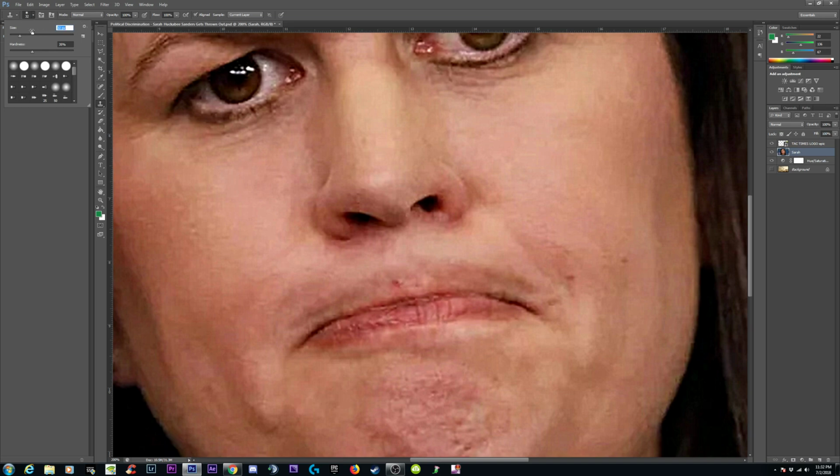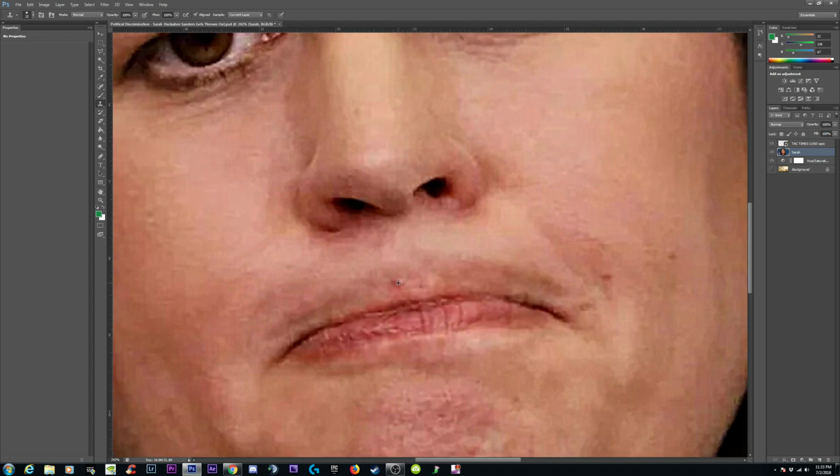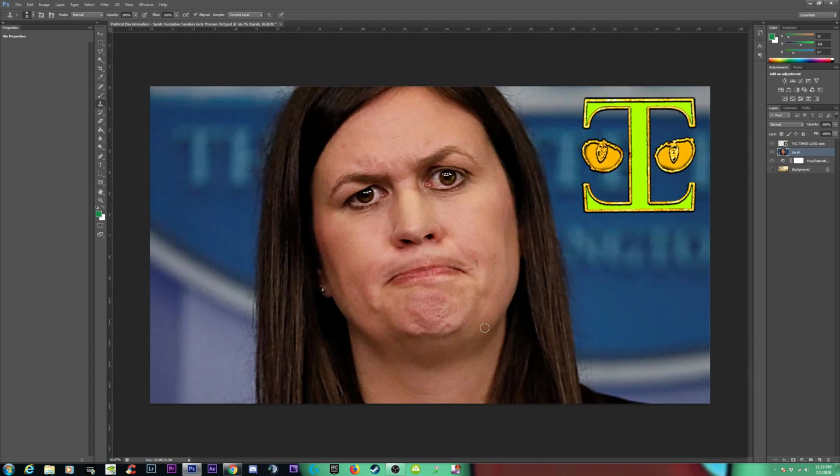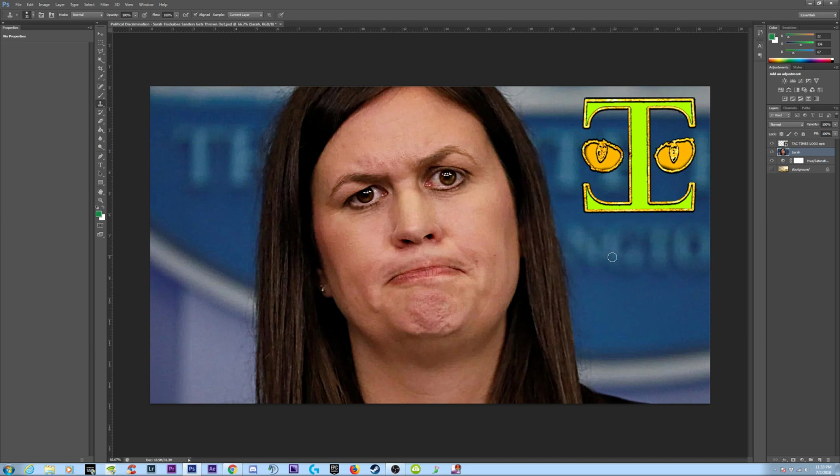And there are shortcuts for this stuff. Here we go. I'm going to hold Alt, and I want to click somewhere over here, maybe the other side of her lip. Oh, see, when I hold Alt, I need to raise the size of this tool. A little smaller than that. Maybe here. Alt. Grab right here, about-ish, and then go like that. Right, left click on it, and 1, 2, 3, herpes is gone. There's a little tip for you.